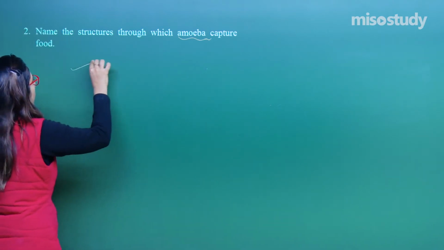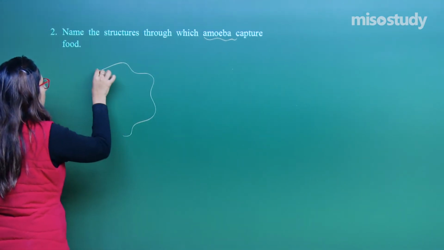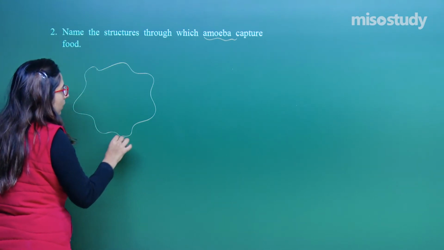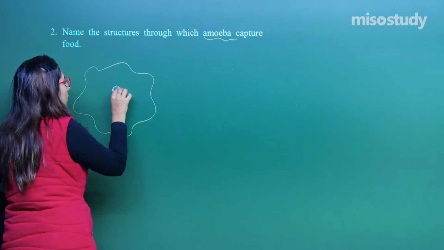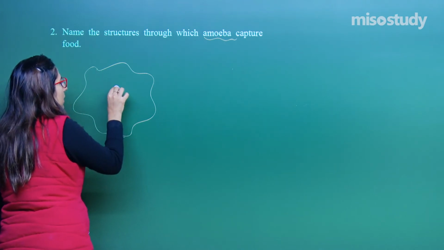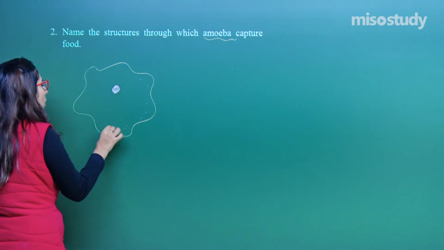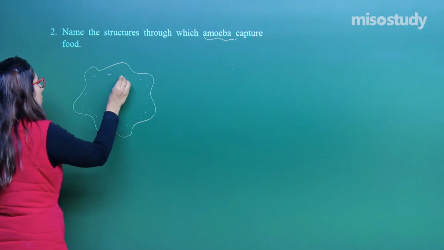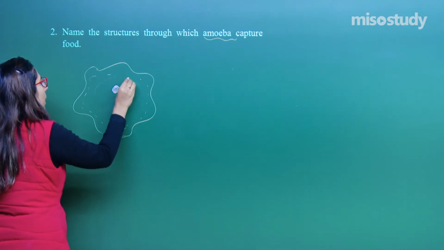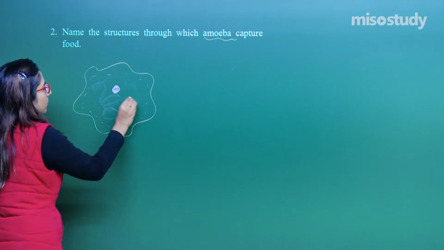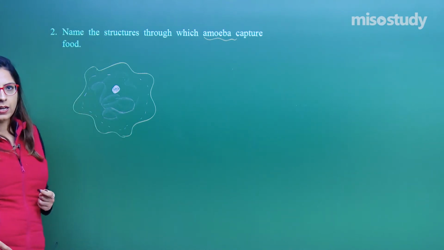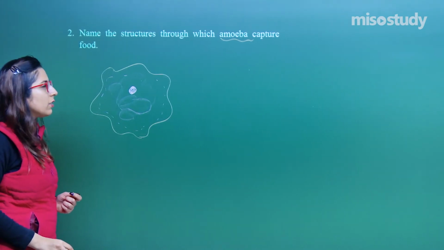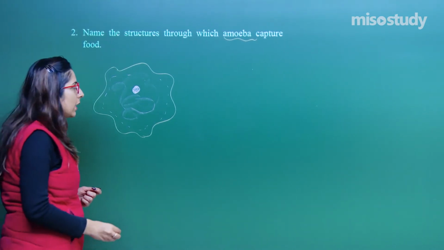In the case of amoeba, if you remember the structure, they are irregular in shape. A very well defined nucleus is present. The cytoplasm is differentiated into outer ectoplasm, and towards the inner side endoplasm is present. Whenever they feel that food is near to them, they produce false feet.